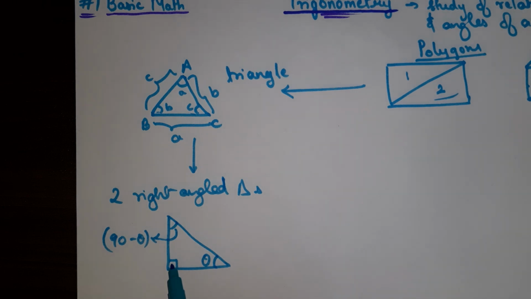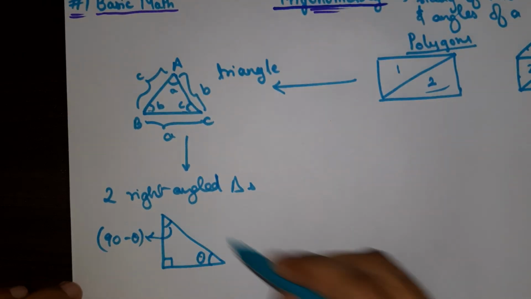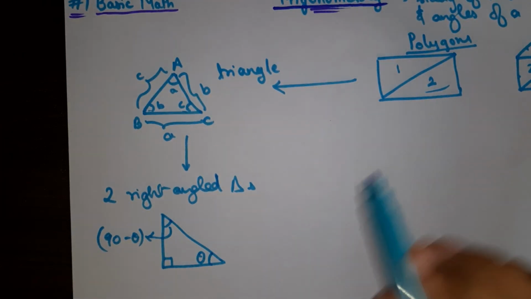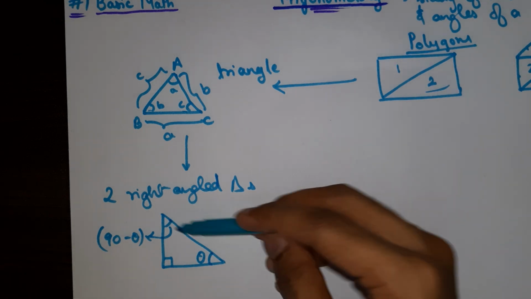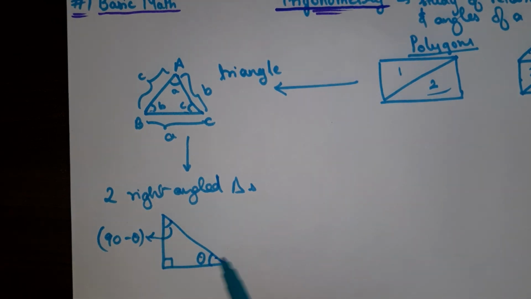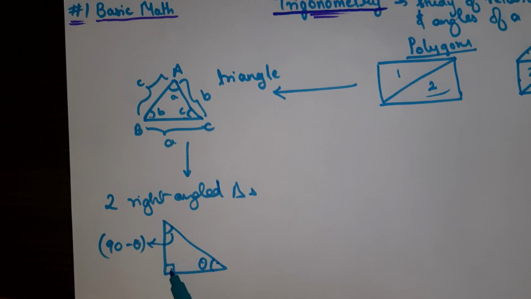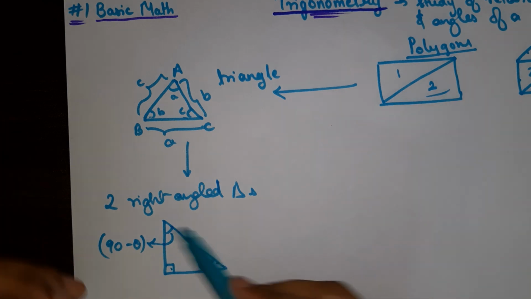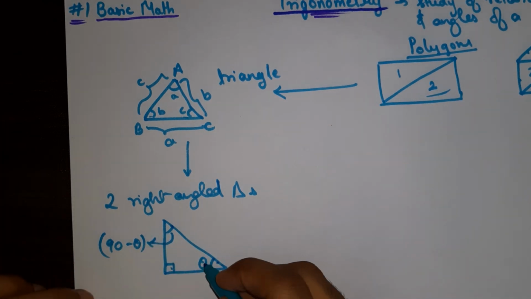See, if one angle is 90 and the sum of all angles of a triangle is 180, then the sum of the other two angles will be 90, because 90 plus 90 would be 180. So if this is 90, these two must add up to 90. So 90 minus theta plus theta is 90, right? That is why if this is theta, this is 90 minus theta.